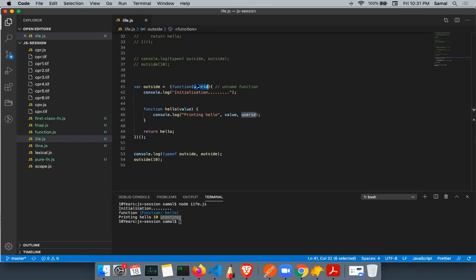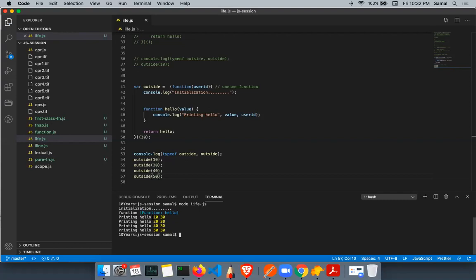So from where will we pass this value? From the place where it is being called, because this is an immediately invoked function expression, or self-executing function. So we will pass user ID from here, and this 30 will be received as user ID. Because this function is locally scoped, it can access user ID. Now if I print this, it will show here. Now I can keep on increasing the value, let's say 20, 40, 50.